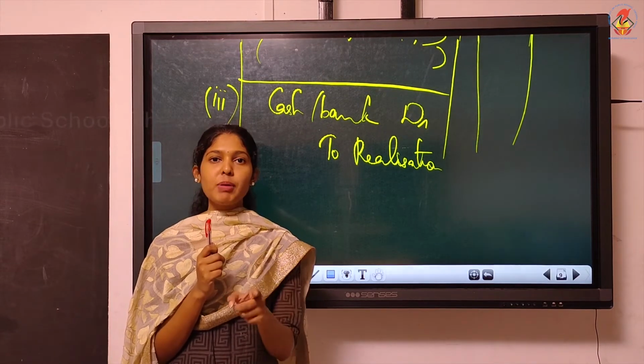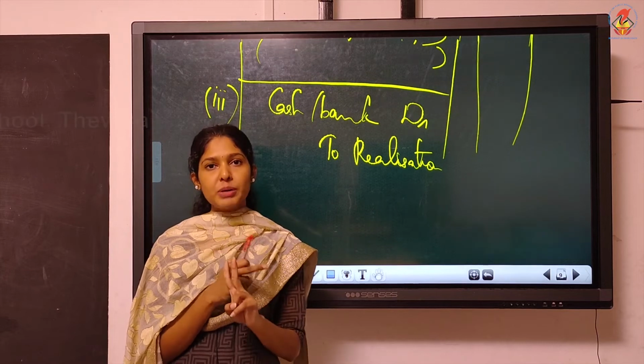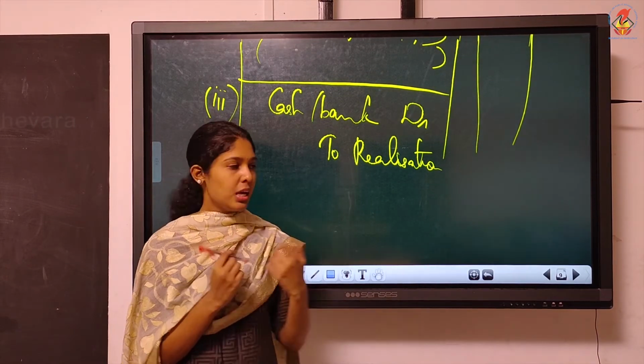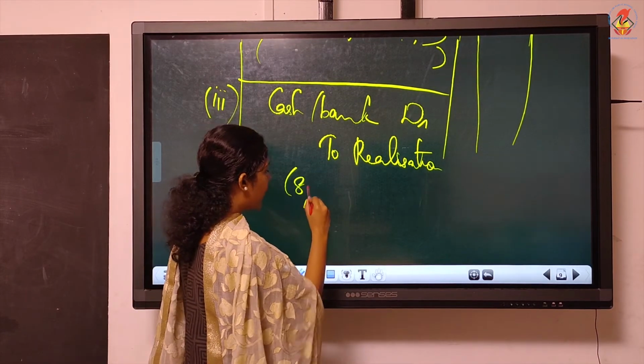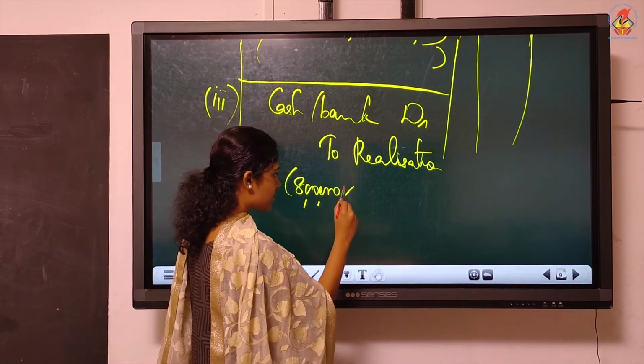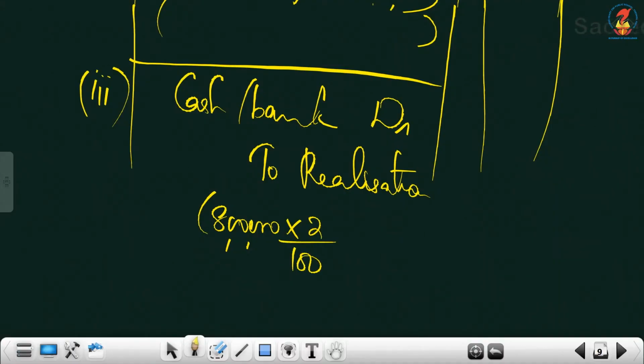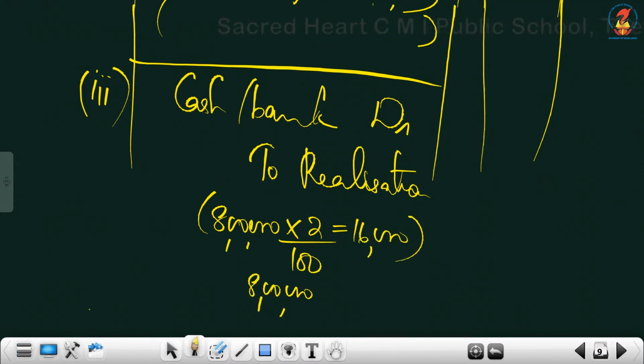But here you have paid a commission of 2%. You have paid something, so 8 lakhs completely you can't get. Out of 8 lakhs, you paid commission of 2%. So you must compute what that commission of 2% is. That is 16,000. And how much would you have realized? Show this calculation here itself in the inner column.